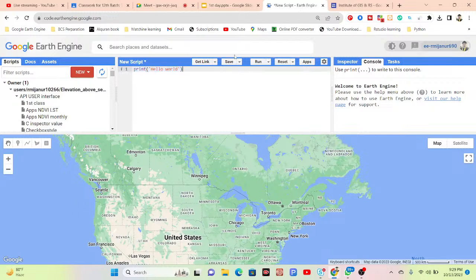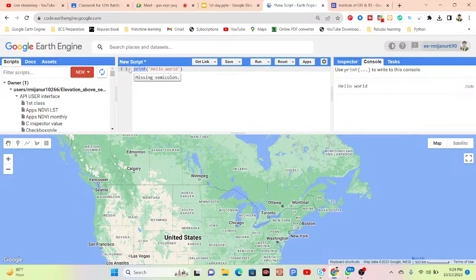Also you can see the run button. Run mainly executes your code. So this time I simply click run, and I can get the result. You can see hello world in the console tab. So what is the console tab? The console tab is mainly for printing your output. When I use the print function, you can see it.